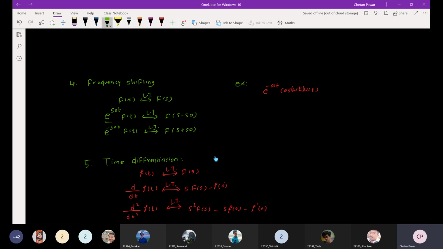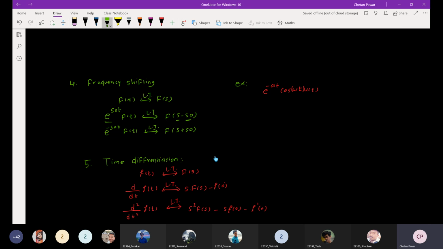If I multiply that signal with f of t, in the frequency domain the s frequency will be shifted by s naught. So frequency shifting will be done in the frequency domain.